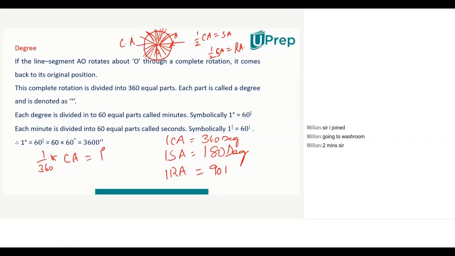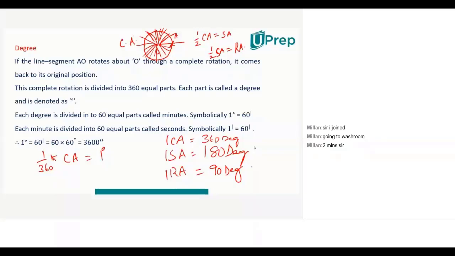Whereas my teacher teaches me in the reverse order. If there are 90 degrees, the angle is called one right angle. But actually, what should be the correct statement? One right angle has 90 degrees in it. Not that 90 degrees will make a right angle. Now, why will right angle have 90 degrees? Because one complete angle has 360 degrees. Why will one complete angle have 360 degrees?